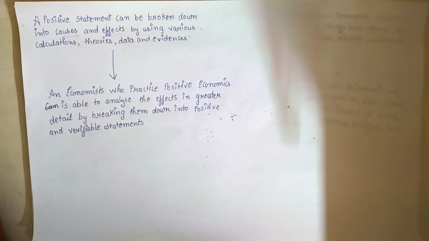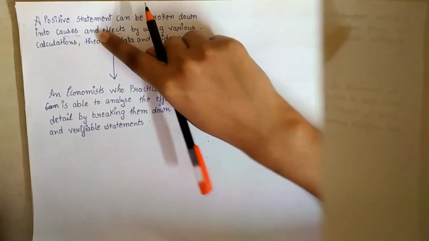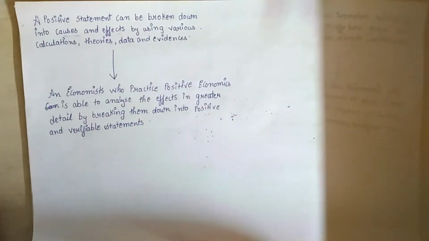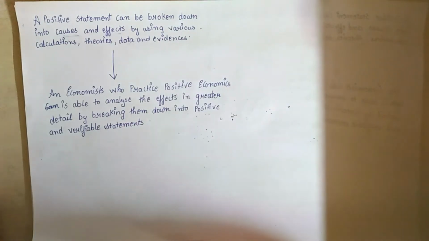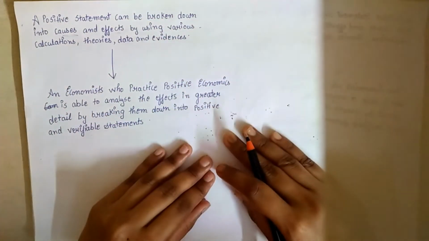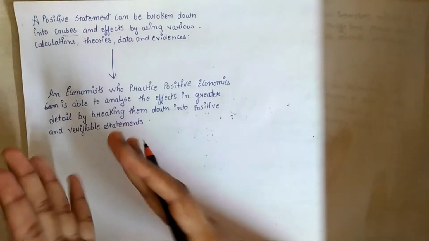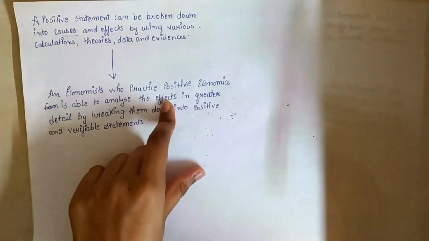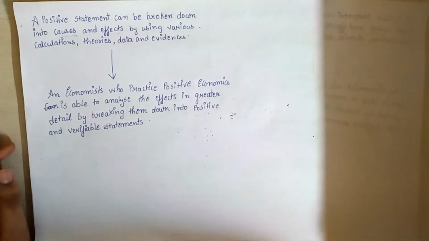So, to know the depth of an economic issue or economic problem, positive analysis or positive statements can be used to understand the economic situation thoroughly, how it started, and what the solutions can be. By breaking that particular problem or situation down, we can bifurcate it and understand it, through the data and evidence on a factual basis, by analyzing the facts.